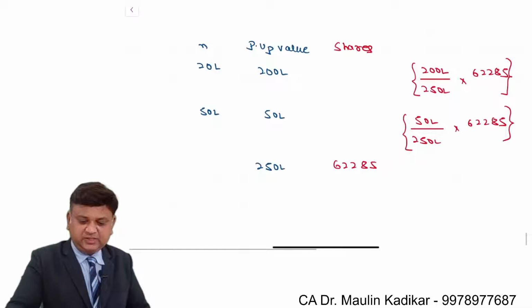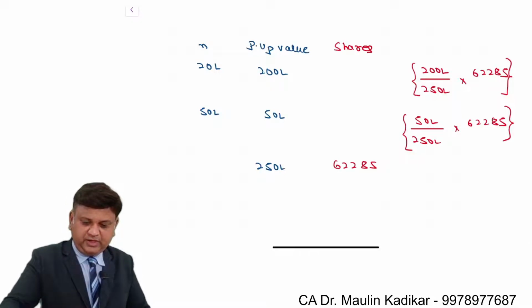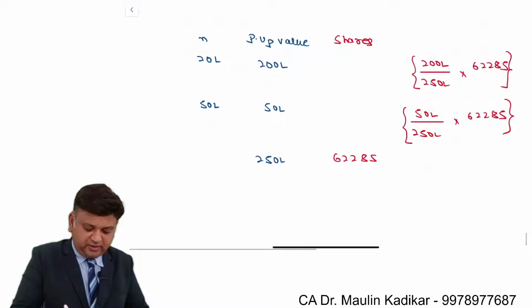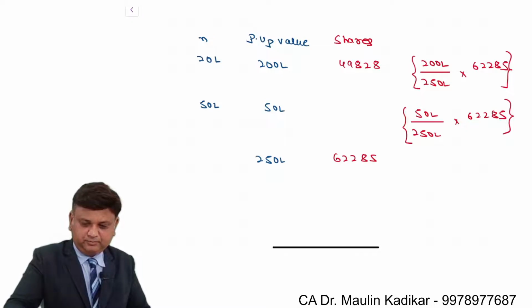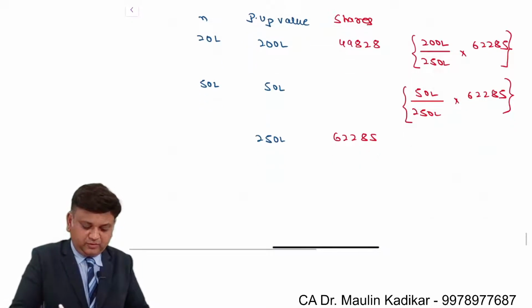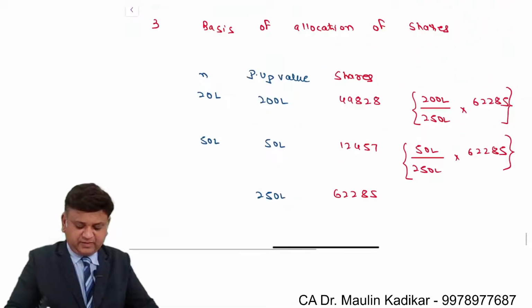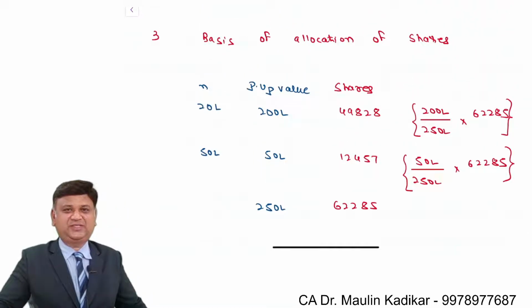So it is 200 upon 250 into 62285, which is 49,828, and 12,457. This is the way we are supposed to allocate the shares.